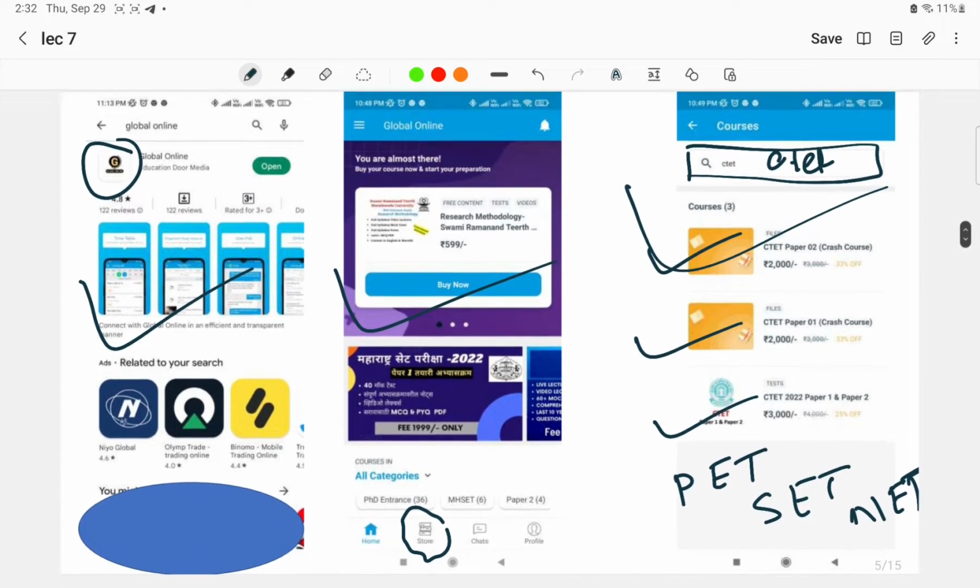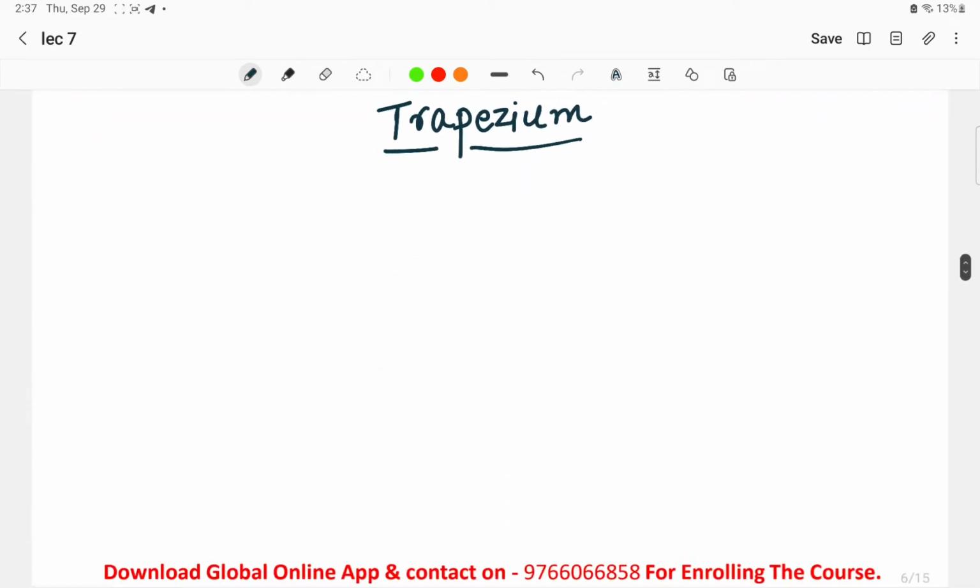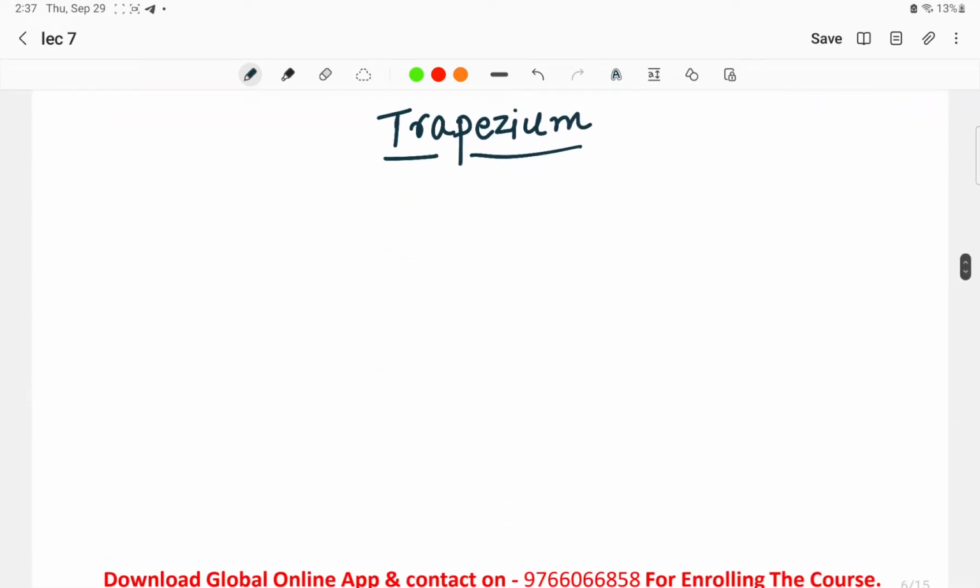Now in today's lecture friends, we'll discuss about the topic called mensuration. In mensuration, whatever topics are left out, I will discuss that now, okay. Now in today's lecture, we'll discuss about the trapezium from the 2D structures, okay. Now what is trapezium? Basically trapezium is a quadrilateral with one pair of parallel opposite sides, okay. If not understood, once again we'll see.